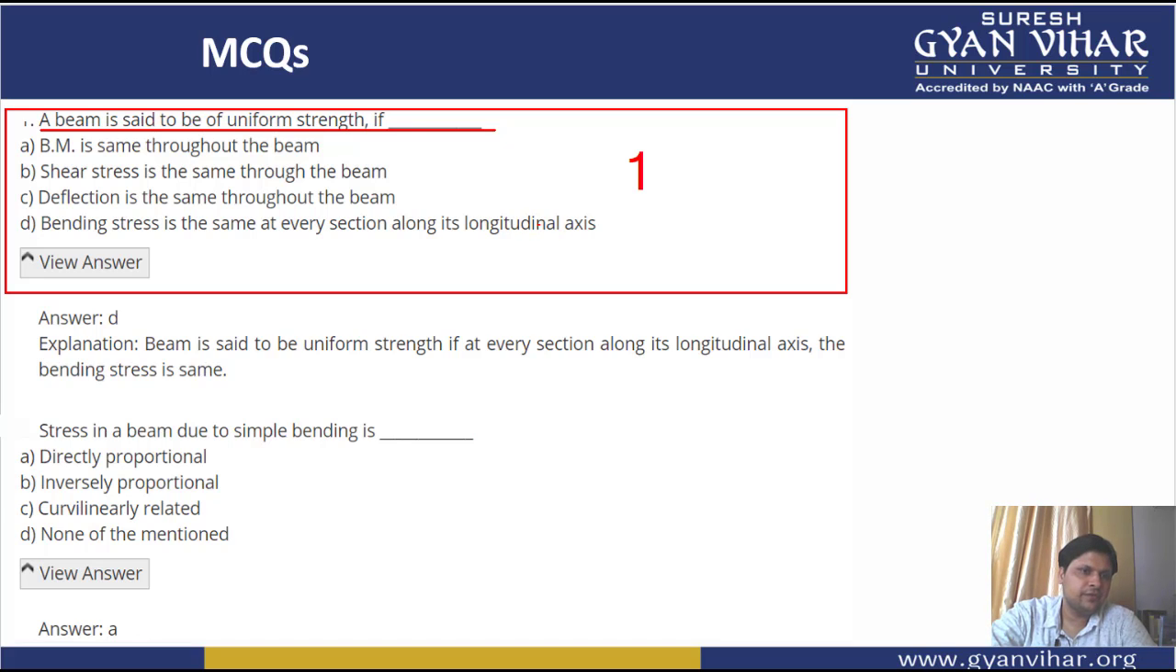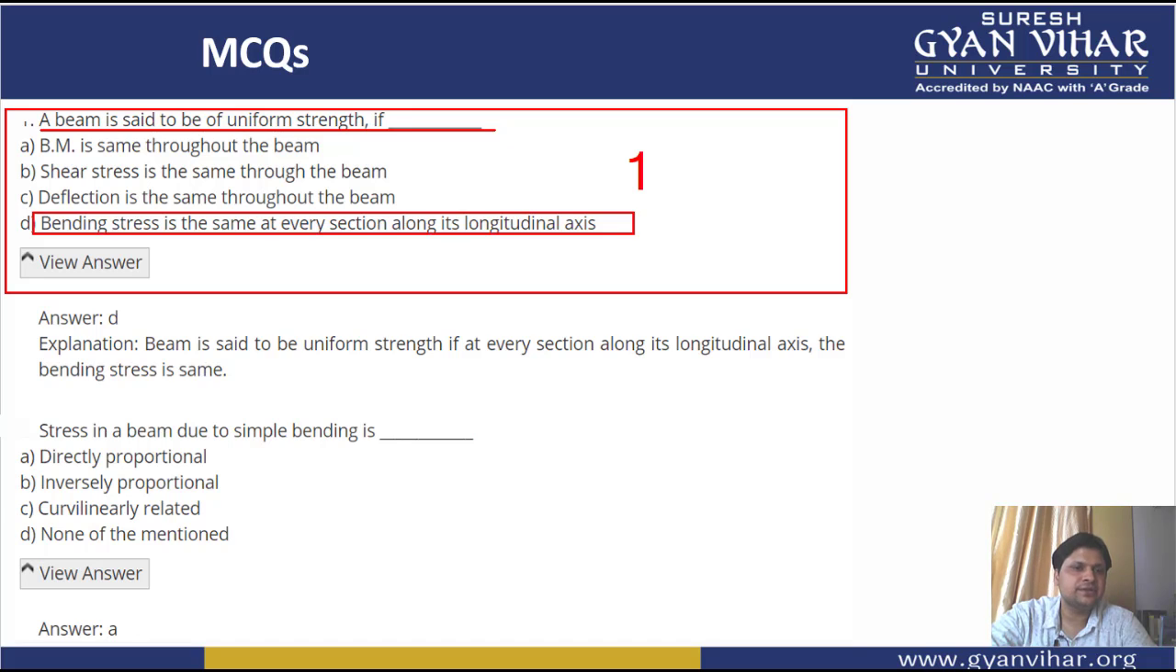So we have seen that in case of uniform strength, one thing that is common is that a beam which has uniform strength will have the same value of bending stress at each and every section along its longitudinal axis. The bending stress will be same at each and every section of a beam which is considered to be of uniform strength. So option D is the correct option. Correct answer is D. All right, this was our multiple choice question number 1.